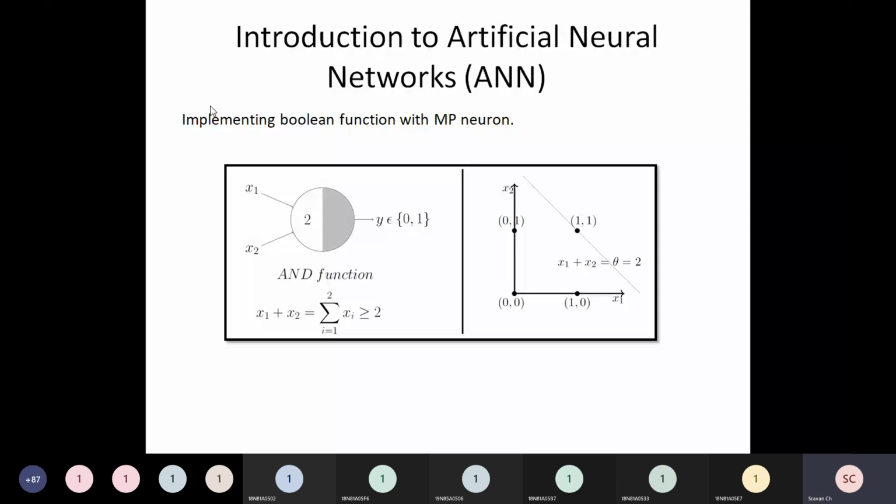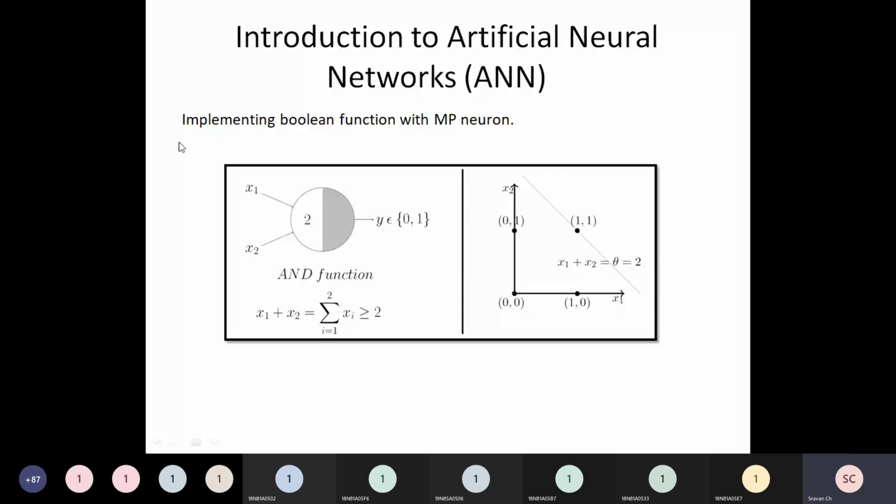So if it is a Ram Gopal Varma movie, but if it is a socio fantasy movie or a romantic movie, even in that case, I don't want to see that movie, right? So I am trying to implement a condition called the AND Boolean function. Please try to observe this.